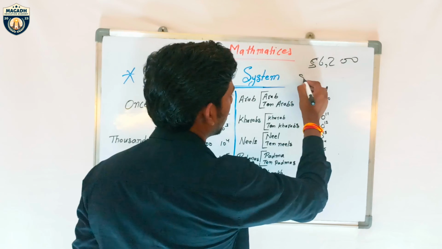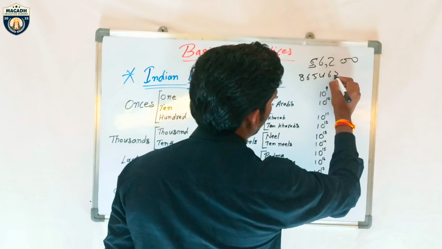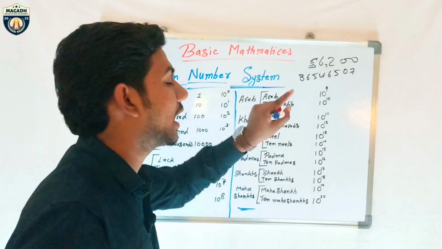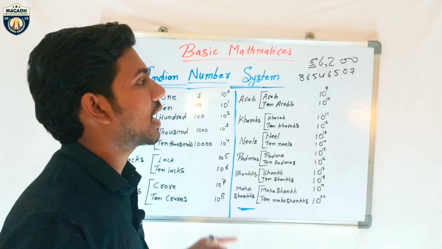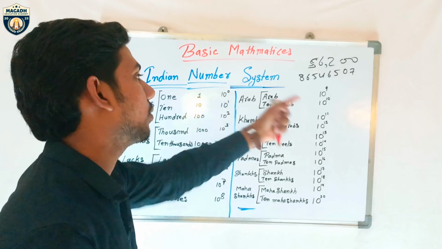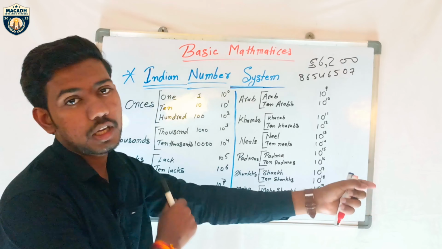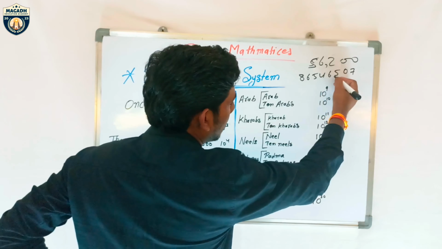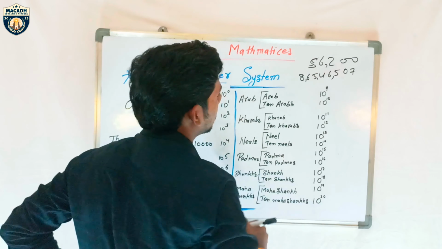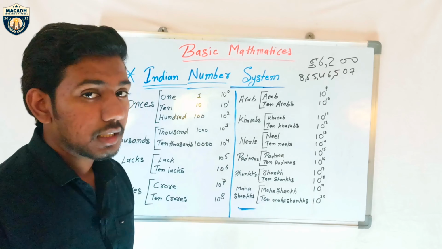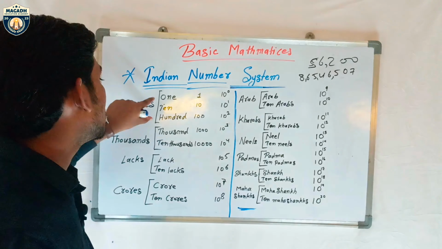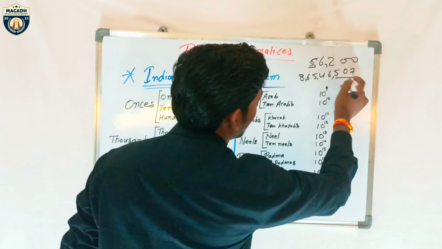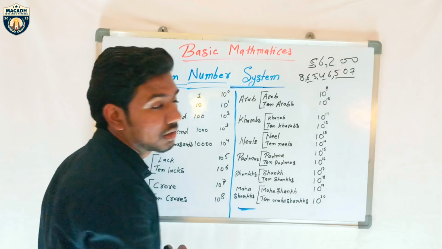Suppose I written a number here, 86546765007. I tell you to just put commas in that and explain it in words. So how can you do that? You say we will put after 3 digits, then after 2 digits. Why? Because of that I written here once in 3, then after 2. Understand why after 3 digits I put a comma, then after 2 digits.